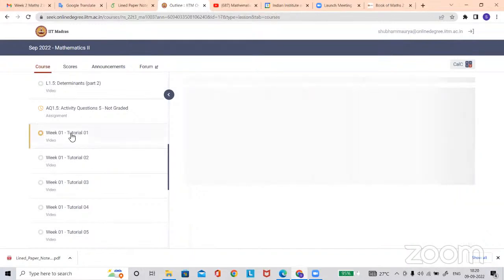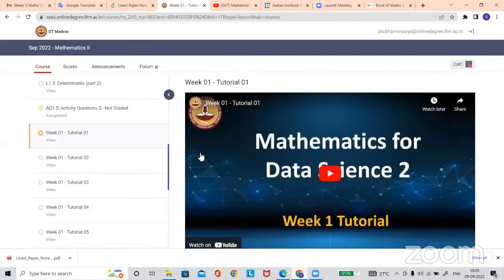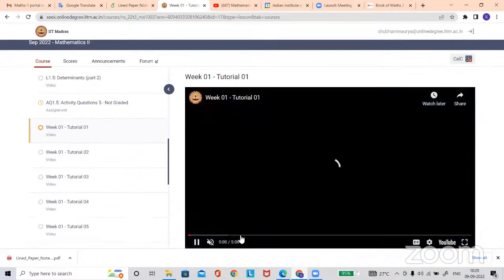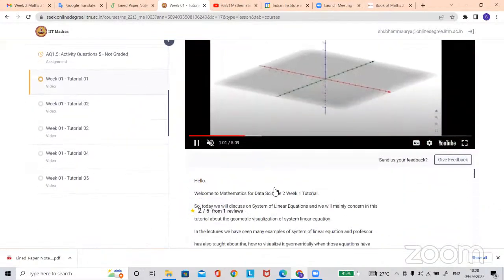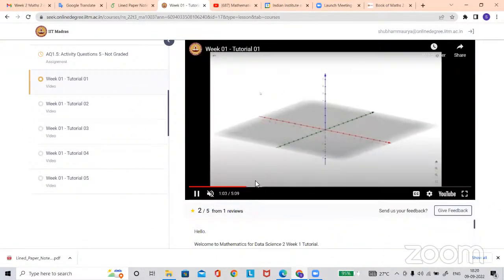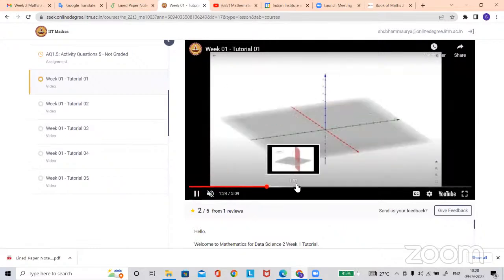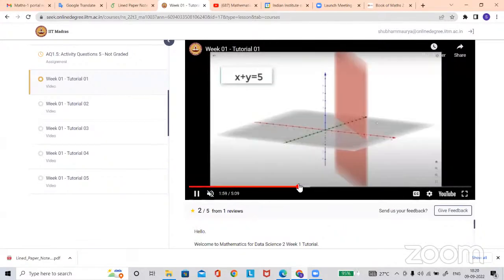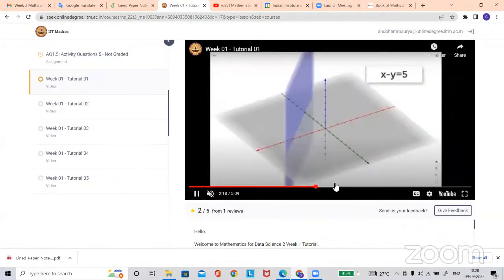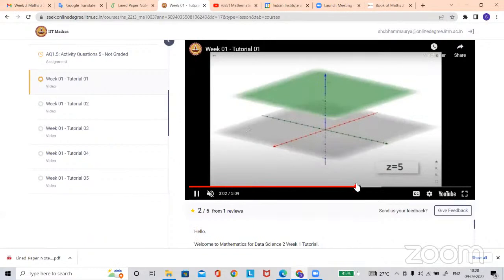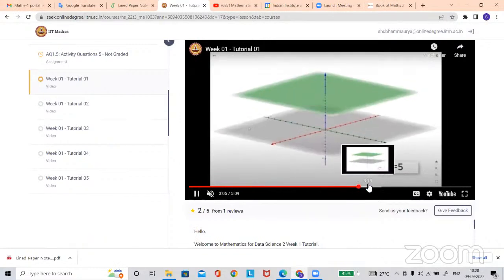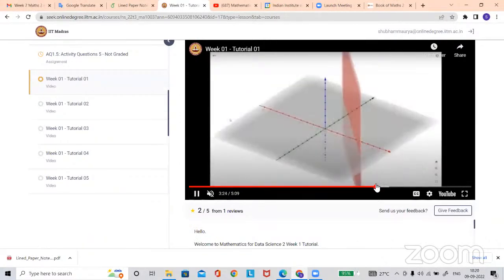The tutorials contain solving the questions, and some contain concepts. Some tutorials tell you the geometric interpretation of vectors or systems of linear equations. It will help you to understand the lectures also. So it's totally up to you.